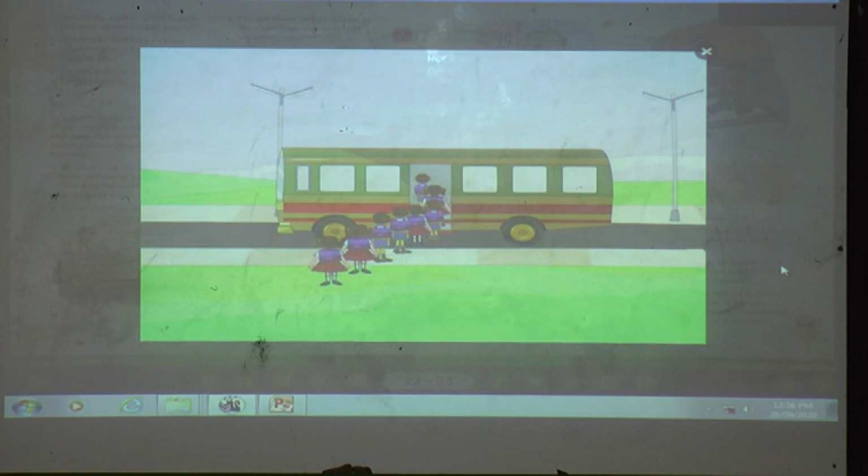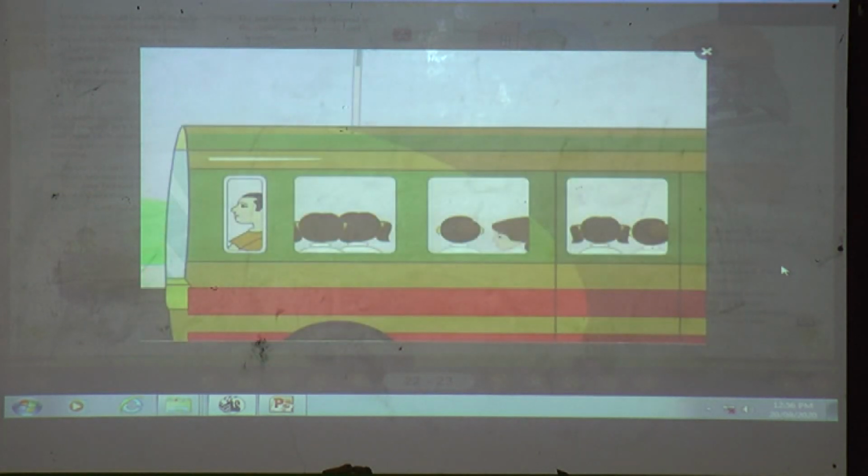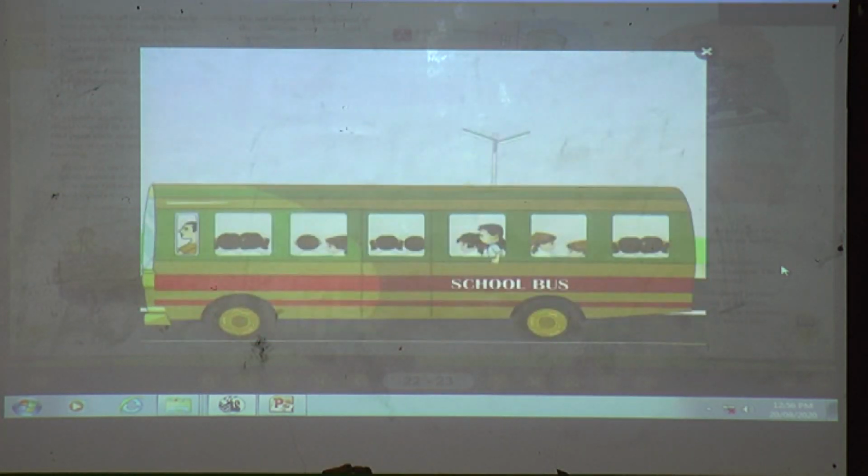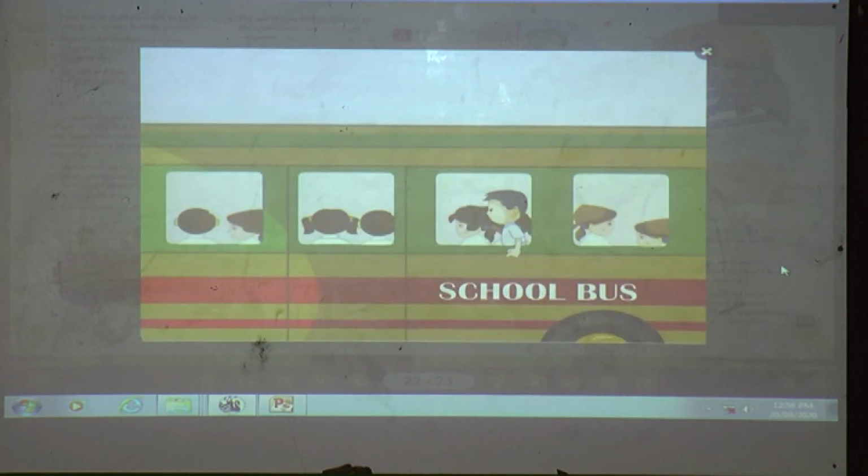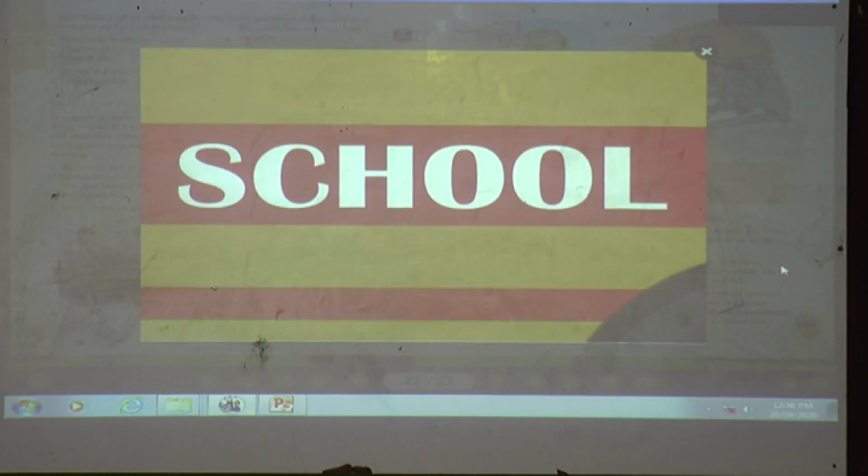While boarding the school bus, await your turn. Sit down in the bus. Do not put your hands out of the window of the bus. Follow these rules to stay safe in school.